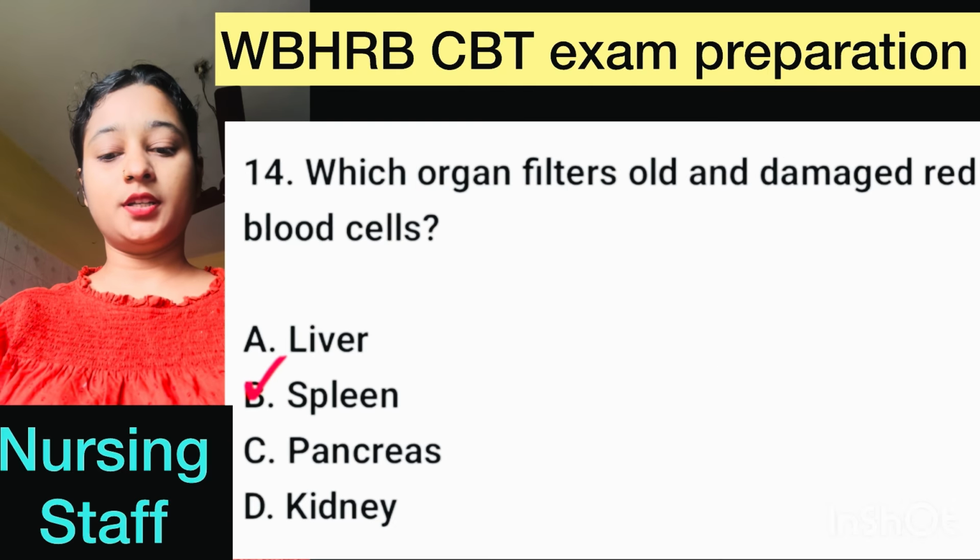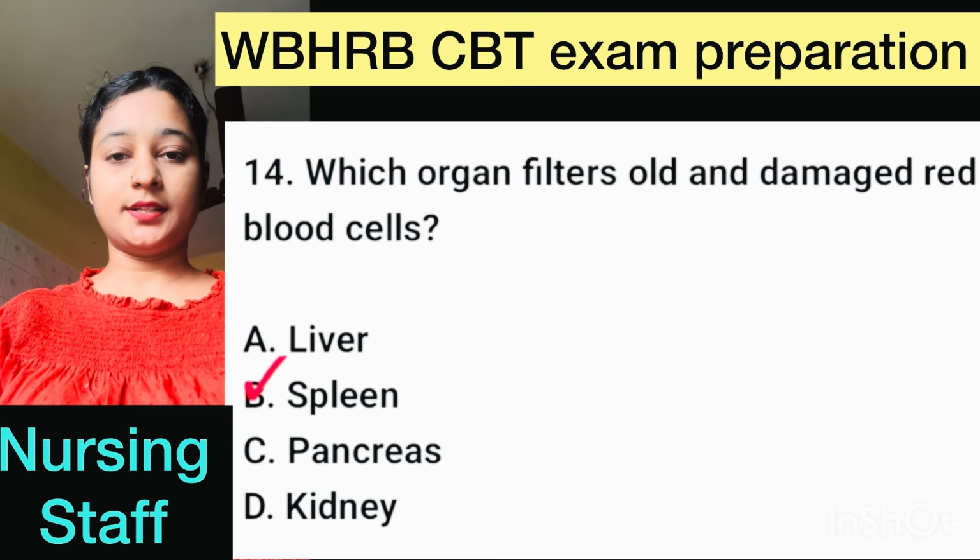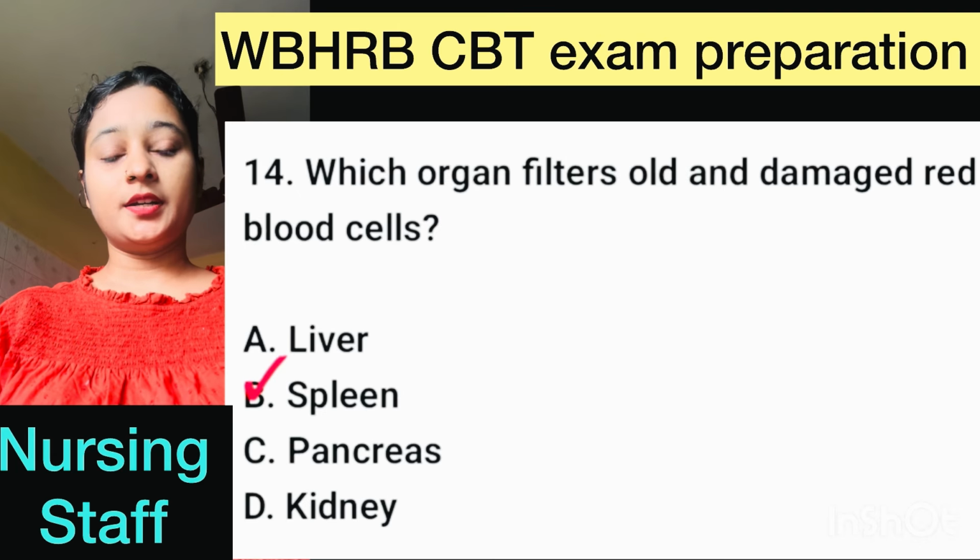Question number 14. Which organ filter old and damaged red blood cell? Here, correct option is option B, spleen.